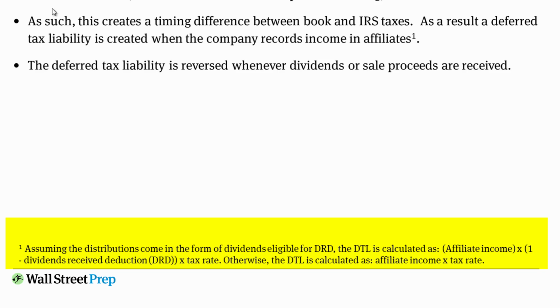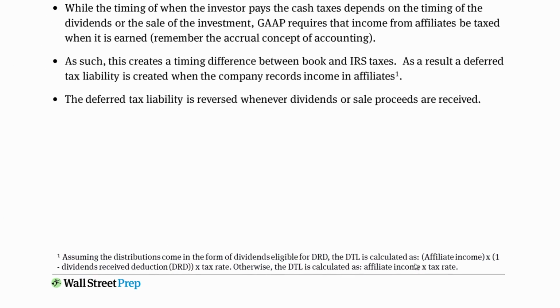One thing to point out in terms of the deferred tax liability that's created is if the company assumes that the distributions come in the form of dividends eligible for the dividends received deduction, you're only going to have to pay a smaller amount which reflects the dividends received deduction in the future. So specifically, whatever the affiliate income is, times 1 minus the dividends received deduction, that 80%, times the tax rate. If no dividends are expected and rather the only taxable event that's expected to take place is upon the sale of the investment, then the DTL will be calculated simply as affiliate income times the tax rate.